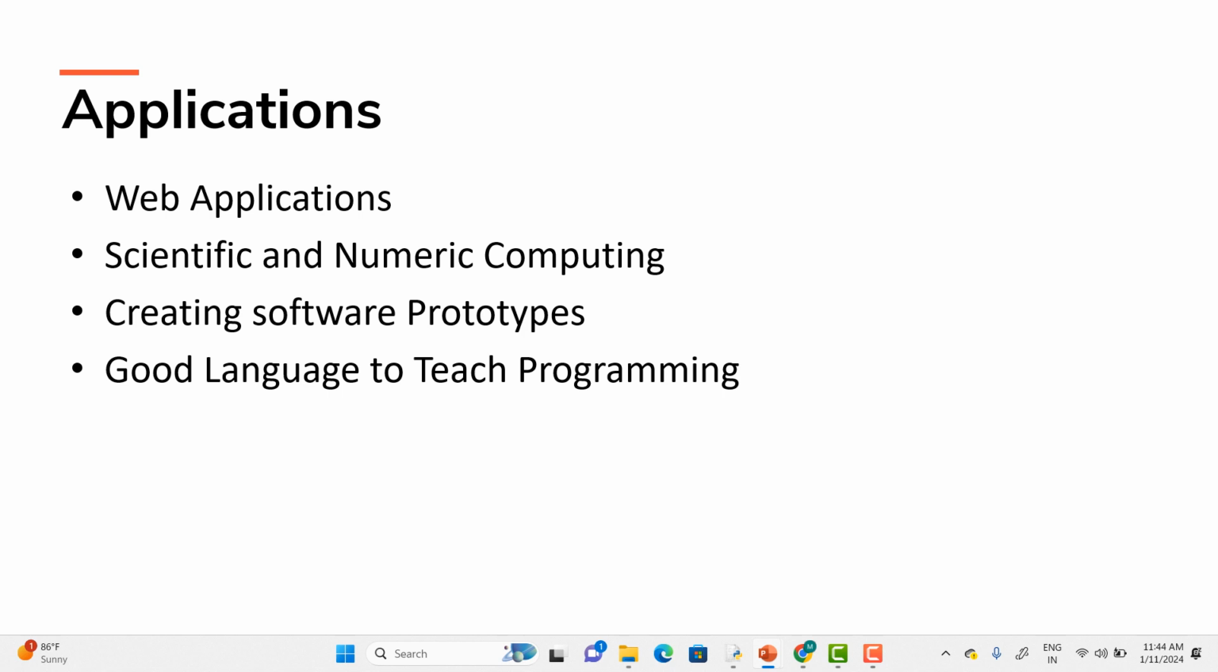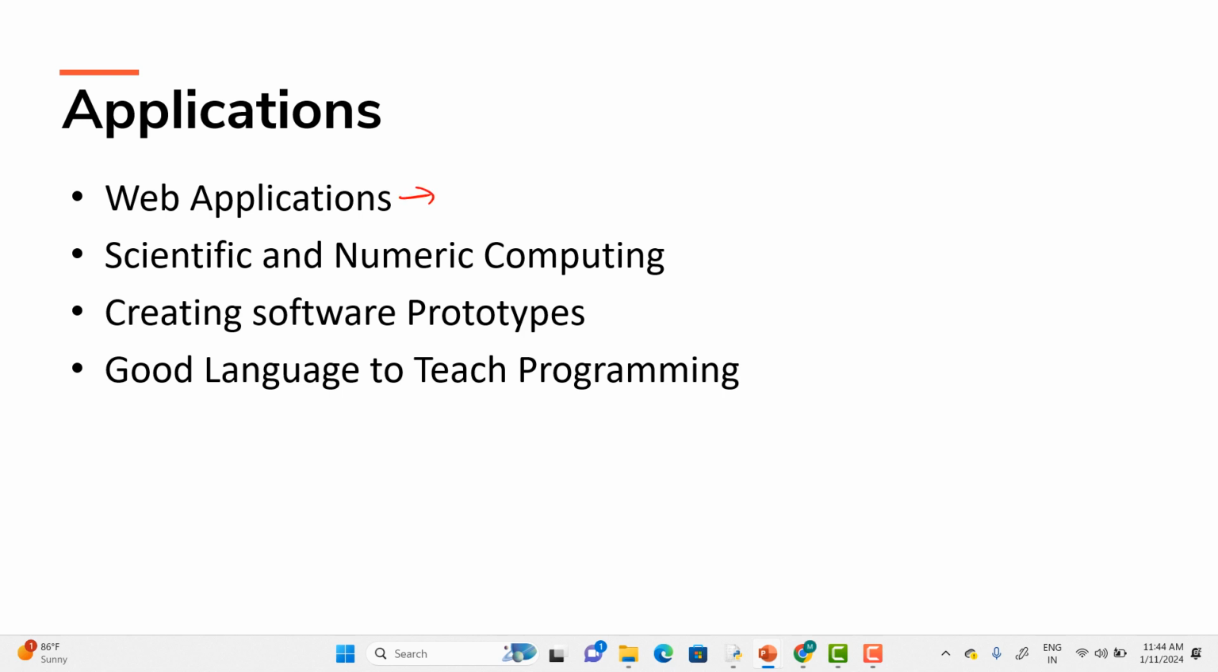Basically, Python is known for its general purpose nature. It makes it applicable in almost every domain of your software development. For example, there are some specific applications that have been developed with the help of Python. The first one is web application. What kind of web application are we talking about here? If you can pay attention, we can use Python to develop web applications.